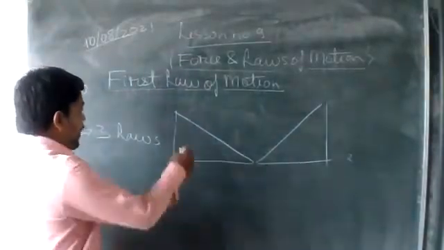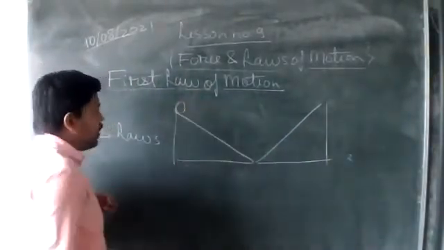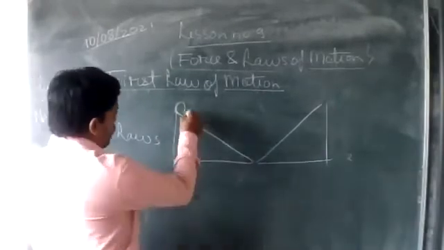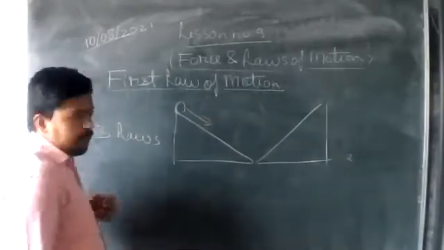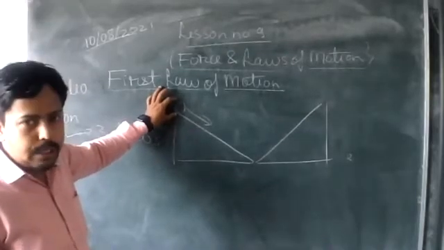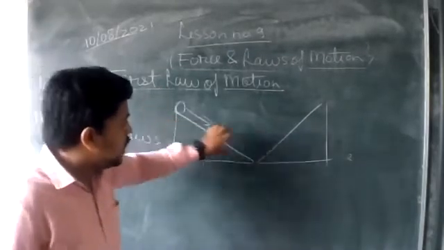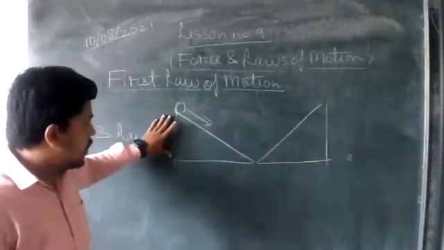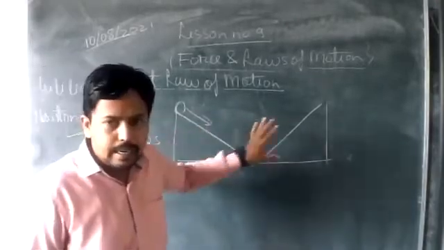From one wedge, he is dropping down a ball from the topmost point of this wedge. The 2 wedges are similar, they have similar height and similar inclination.